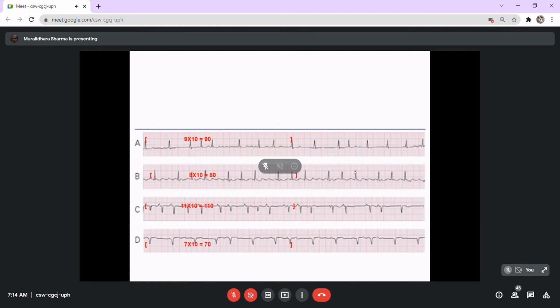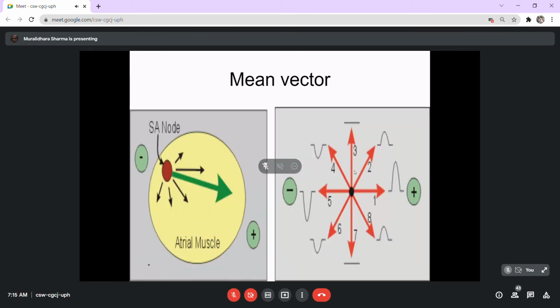Now these are just to condition you to how we calculate the rate of the heart. So first, you have to confirm whether the rhythm is normal or not. If the rhythm is normal, you may adopt the usual rule of 300 by RR interval formula, or it can be the 6-second formula, the easiest formula. Now, if you read the textbooks, many of the books would have different sets of formulae. I think all of them at the end conclude the same. There is not much of a huge difference in those concepts.